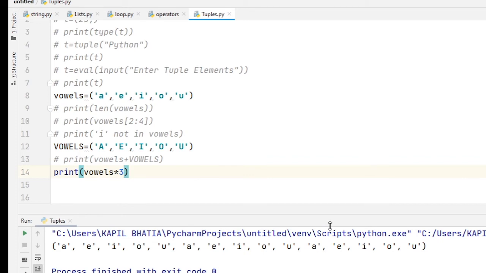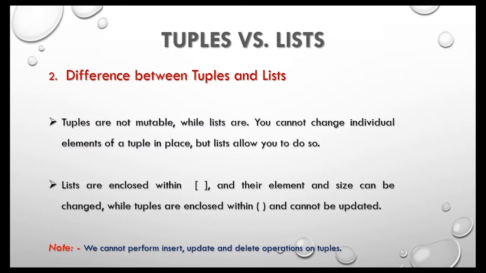Now let's move to our next topic, that is the difference between tuples and lists. The main difference between tuples and lists is that tuples are not mutable while lists are. We cannot change the individual elements of a tuple in place, but lists allow us to do so. Lists are enclosed within square brackets and their elements and size can be changed, while tuples are enclosed within parentheses and cannot be updated. So we can say we cannot perform insert, update and delete operations on tuples. I hope you understand the difference between tuples and lists.